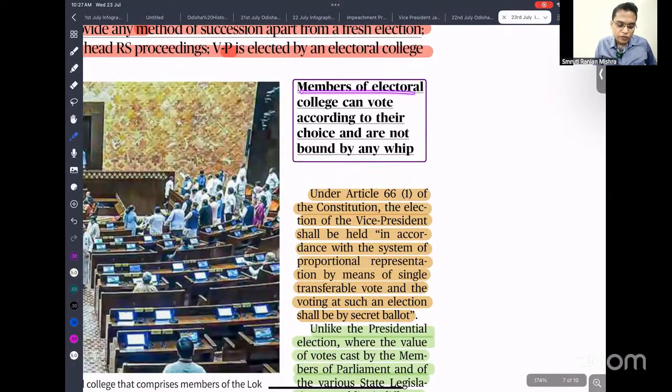So members of the electoral college can vote according to their choice, not bound by any party whip. You have to remember that in the case of this election there is no party whip. A party cannot issue any direction that you have to vote for X party, Y candidate.